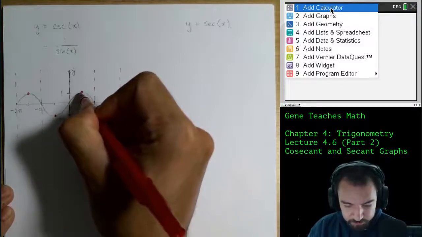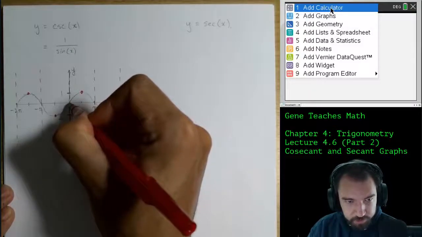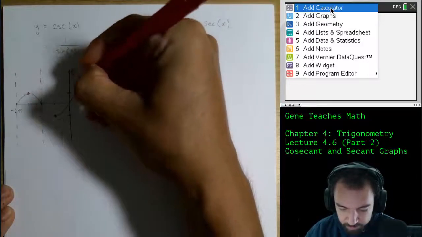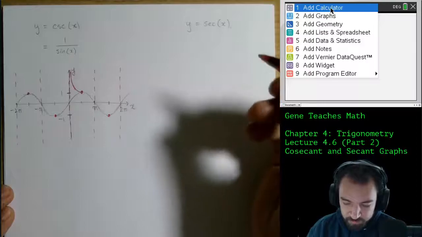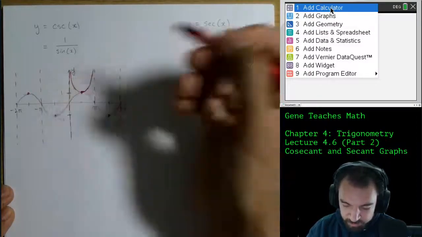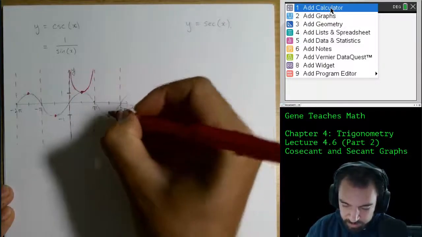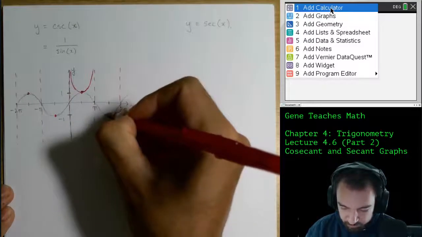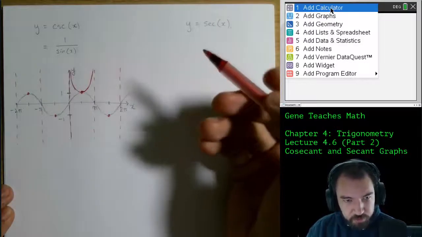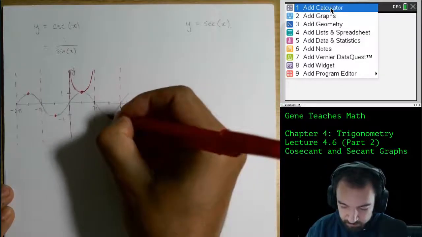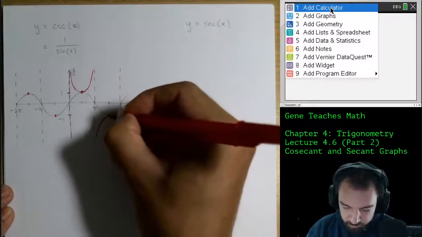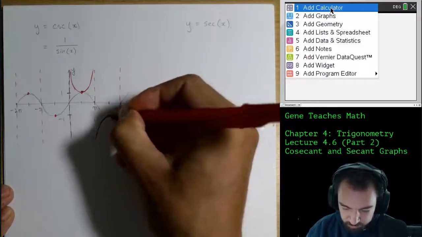But as my positive number gets smaller and smaller and approaches 0, 1 divided by that value is going to get bigger and bigger, so I'm approaching the vertical asymptote.